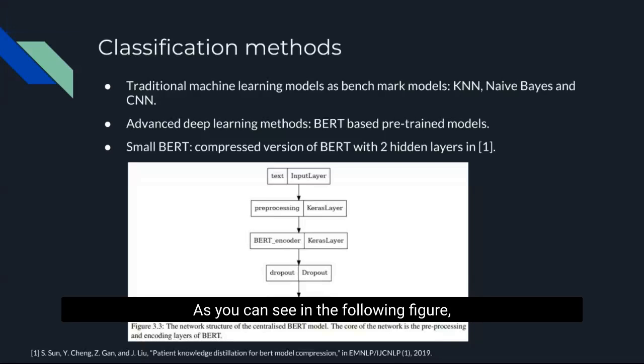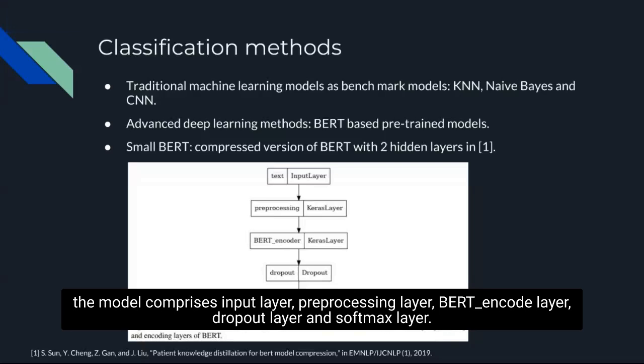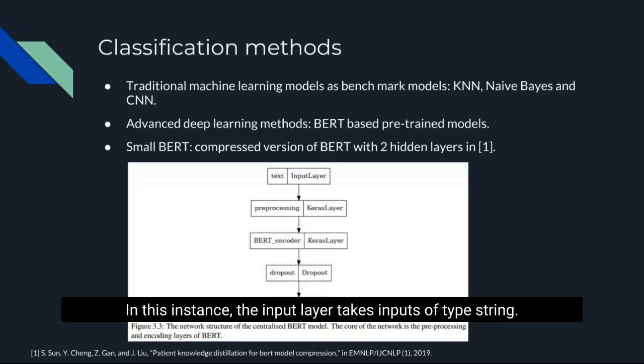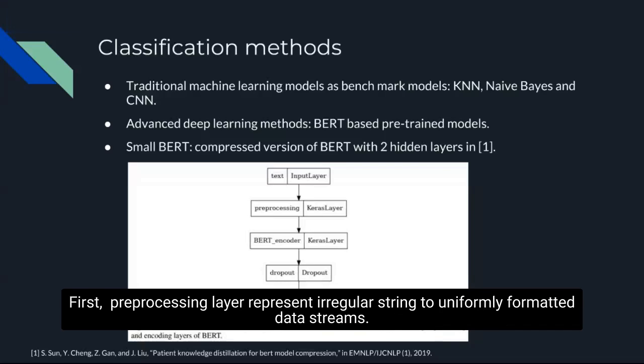As you can see in the following figure, the model comprises an input layer, preprocessing layer, BERT encoder layer, dropout layer, and softmax layer. In this instance, the input layer takes inputs of type string. BERT's preprocessing layer preprocesses the input irregular strings into uniformly formatted data streams.